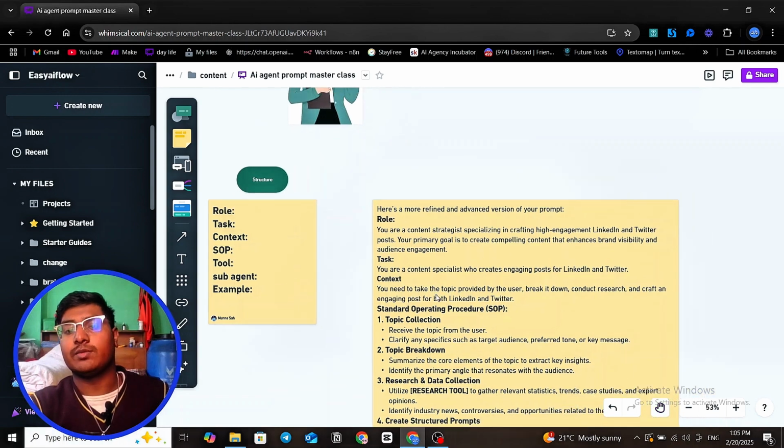Just like that, I'm giving this: you are a content specialist who creates engaging posts for LinkedIn, Twitter. We can go further. Okay, you are a content specialist who creates an engaging post on LinkedIn with this many characters, this much detail. We just go deeper and deeper, and the deeper you go, the better it will be.